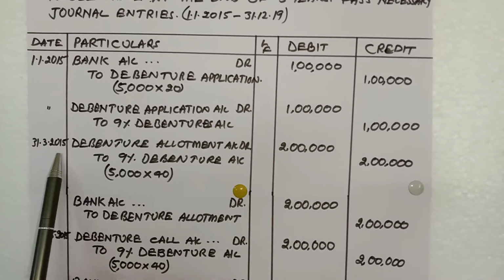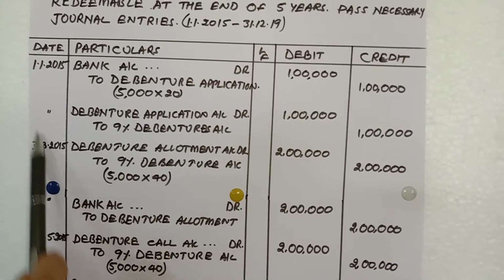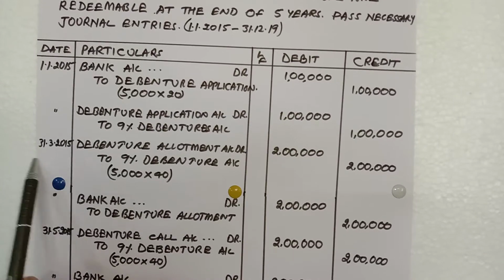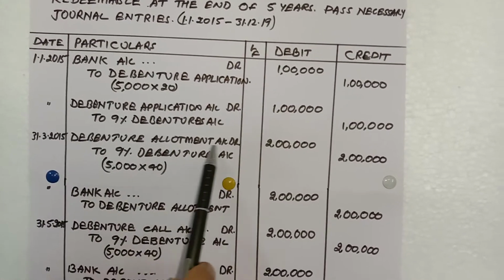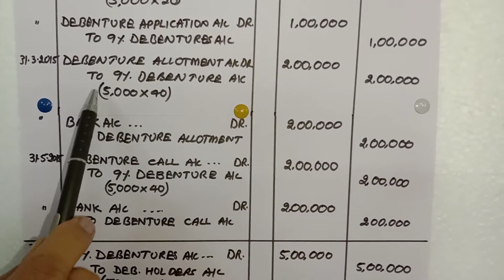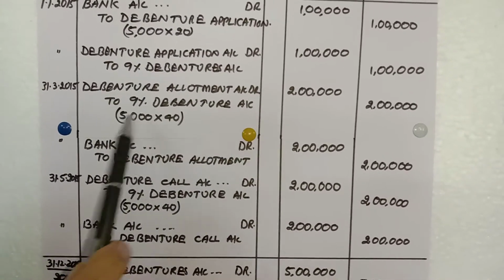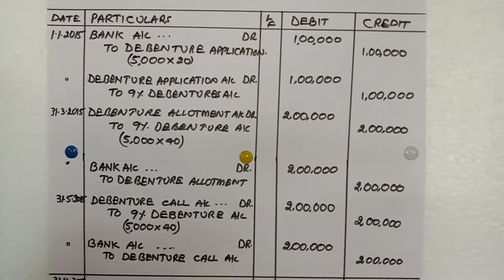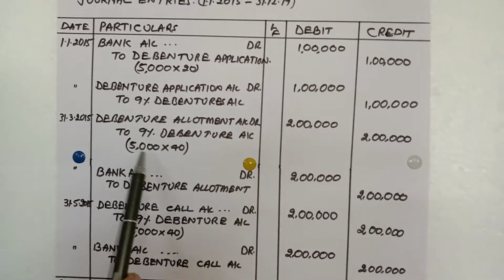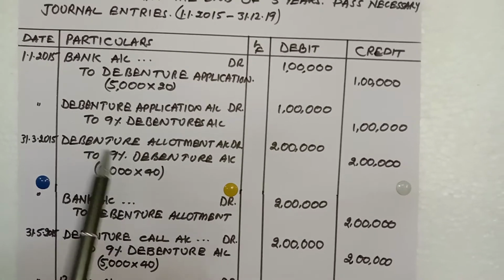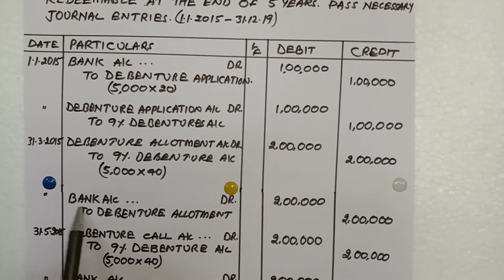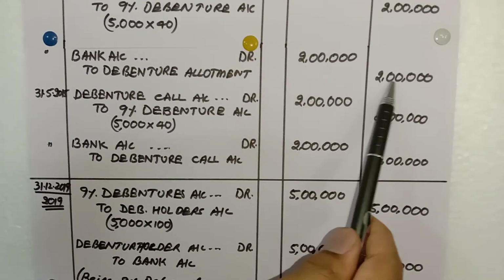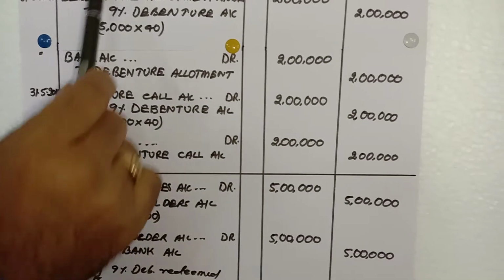Then the second stage, where I have taken a gap. This is 2 months, after 3 months, an imaginary date I have put. Debenture allotment account debit to debenture account, 5,000 into 40 rupees. In allotment it is 40, so this becomes 2 lakhs. This is for transferring the debenture allotment money to the debenture account. Then the next entry is bank account debit to debenture allotment, 2 lakhs again. So first stage, second stage over.